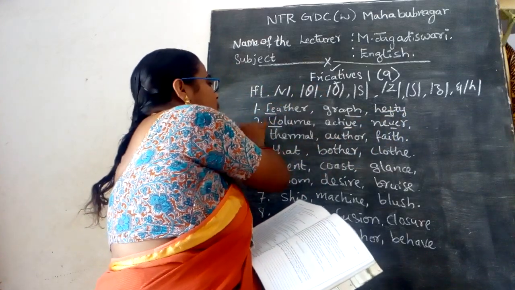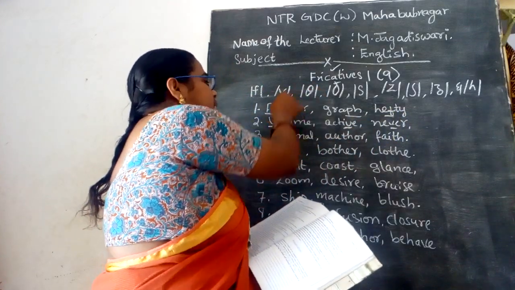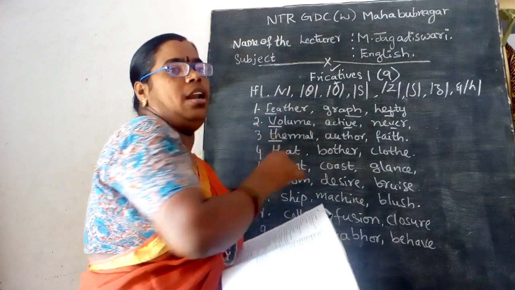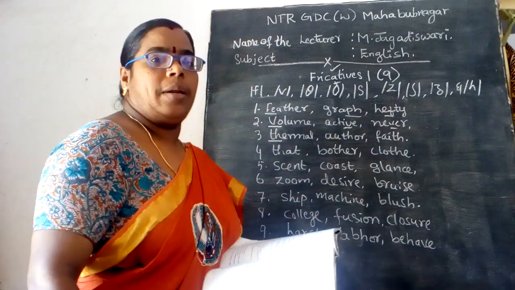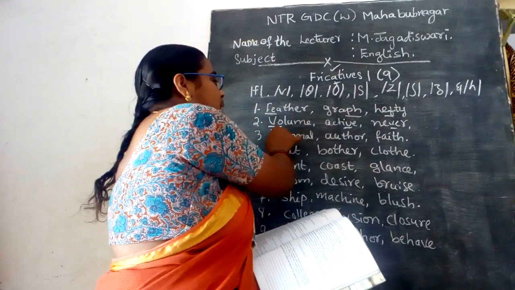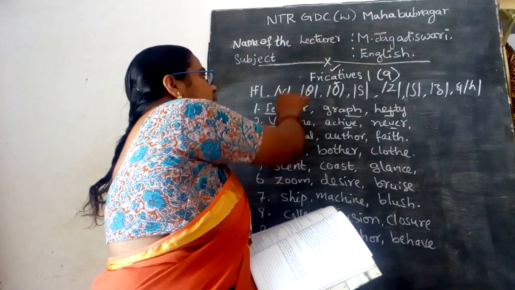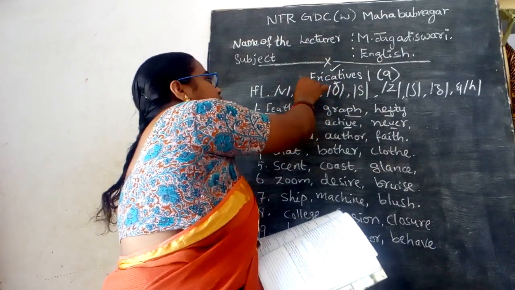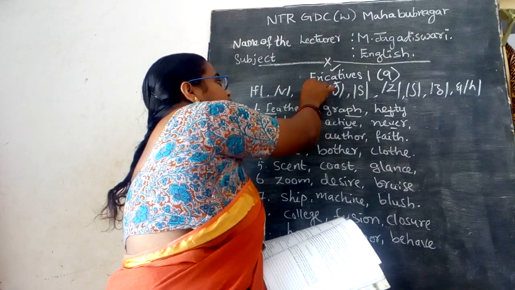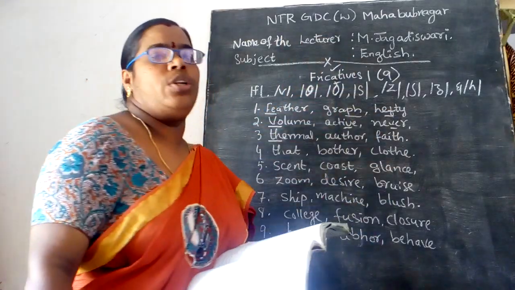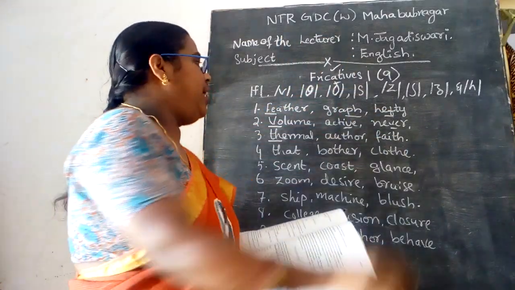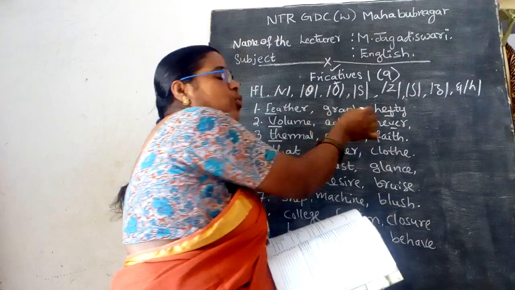And when you come to the third sound, this TH, thermal. You can see with thermal, TH is seen with the sound of the inverted slashes, in the word we are going to speak now. Then author, A-U-T-H-O-R.